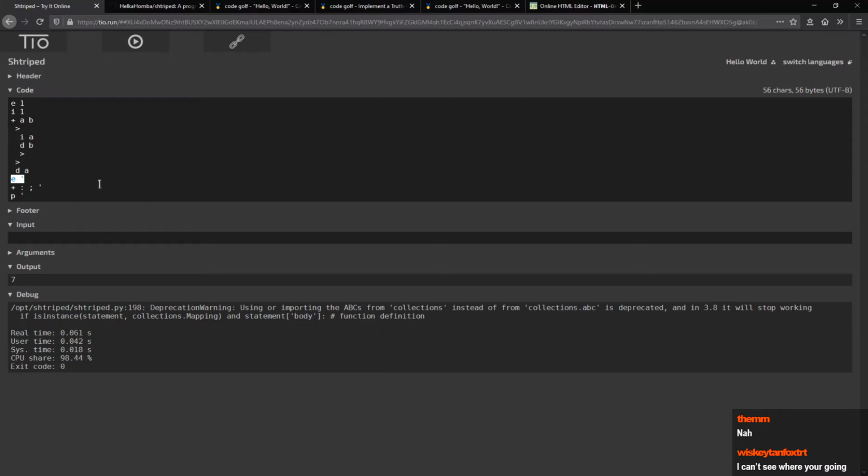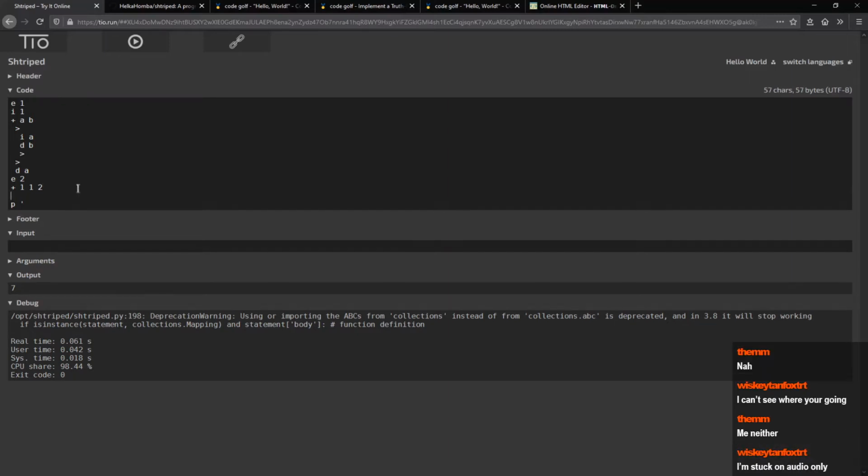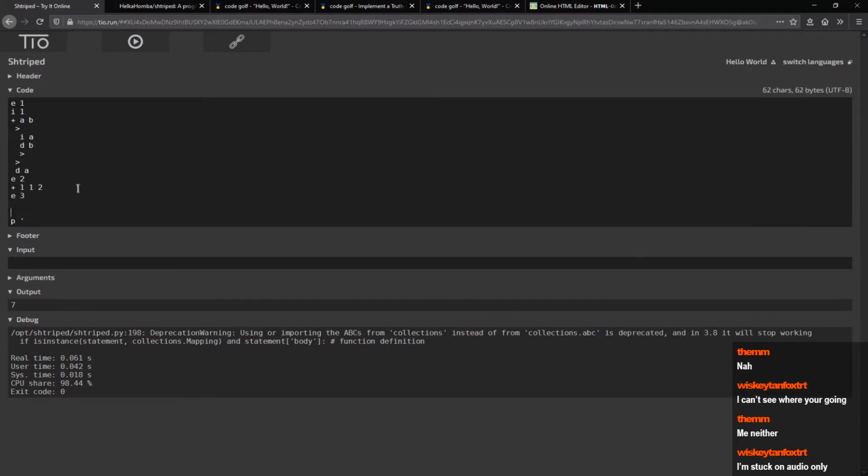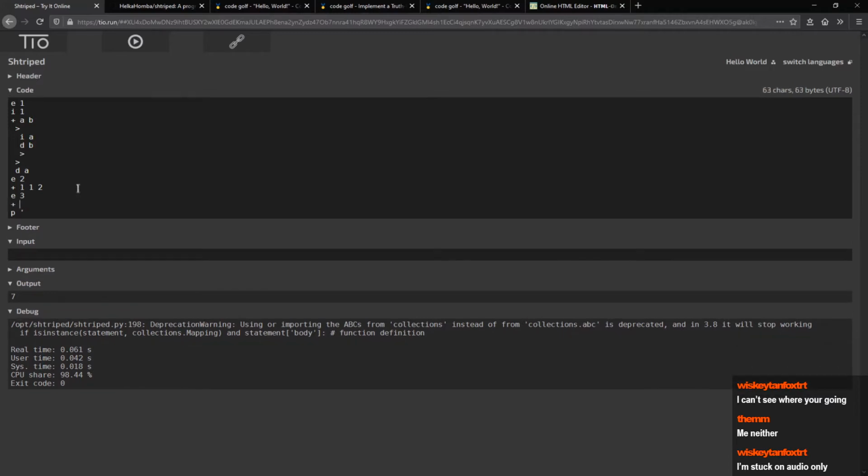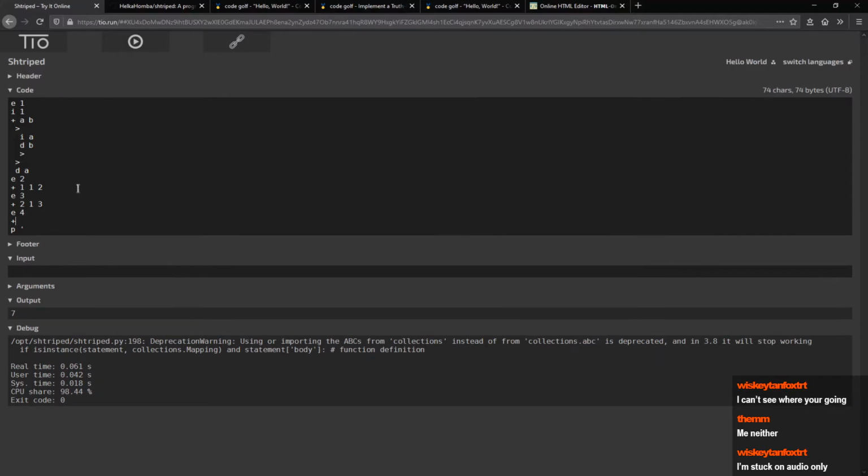I'm just creating a list of numbers so that I don't have to keep adding constantly, alright? Next we create 2, and we add 1 and 1 together and put it into 2, alright? Then we create 3, and we add 2 and 1 to get 3. We create 4. We add 2 and 2 to get 4.